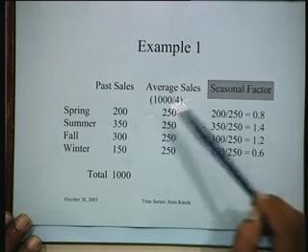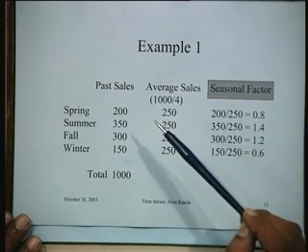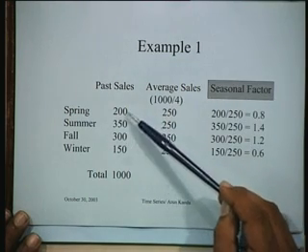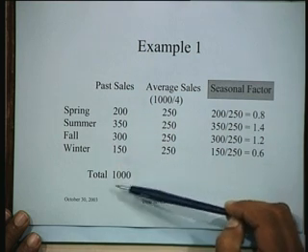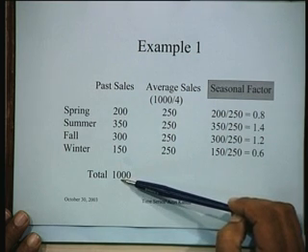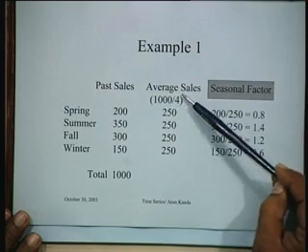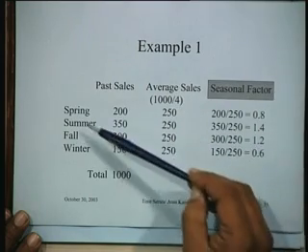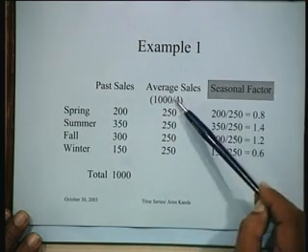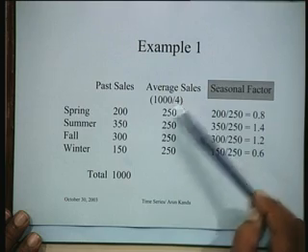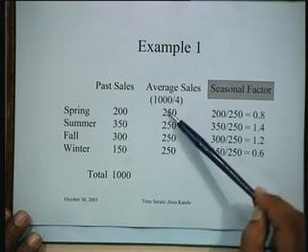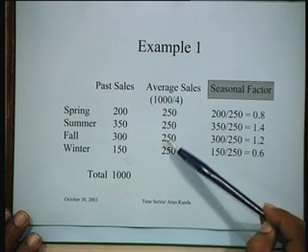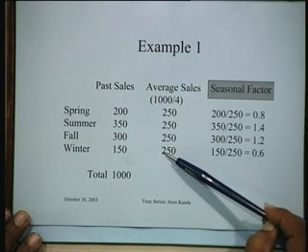From this data, let's see how we can compute the seasonality factor in this particular situation. You can see that the total demand over the year is the sum of all these values, which is 1000, right? Now the average demand for each of these quarters is 1000 divided by 4, because there are 4 quarters. So the average demand for each of these 4 quarters is 250, 250, 250, 250.